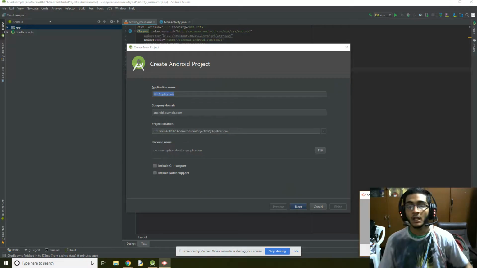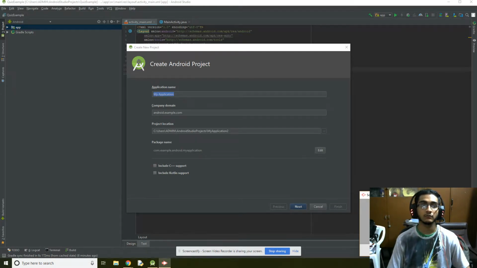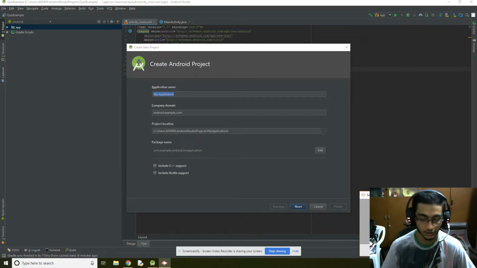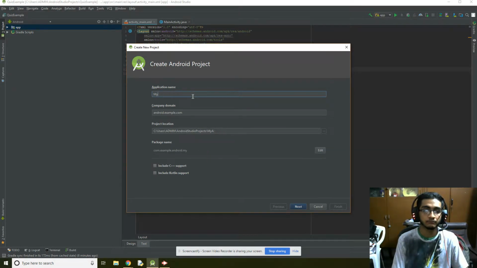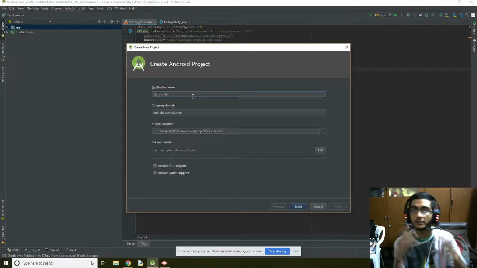I've opened up Android Studio, as you can see, and I just started a new project. We'll name it Quiz for Dev, Quiz for developers, basically.